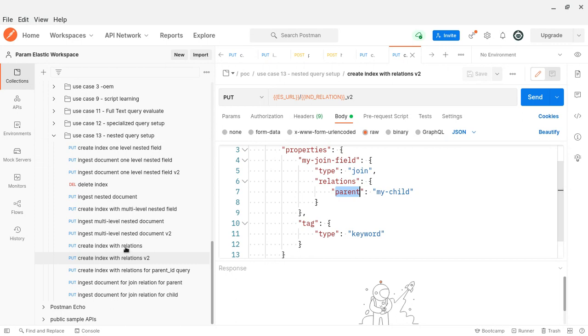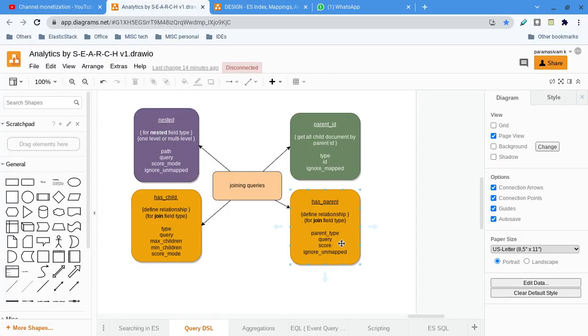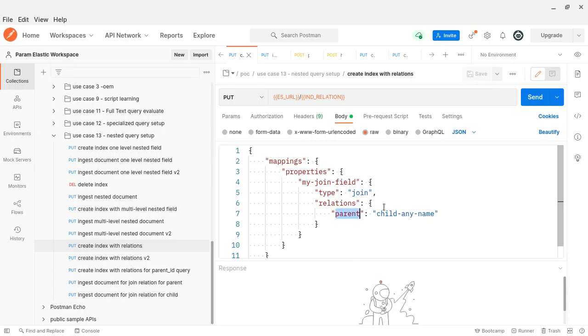You can see that relations is the same for parent only. Then what was the difference? One second. Sorry, the only difference is in the query. In the index mapping there is no difference for all these three types. You will have the property, the field names, you will say that it is join type, then you will have the relations.